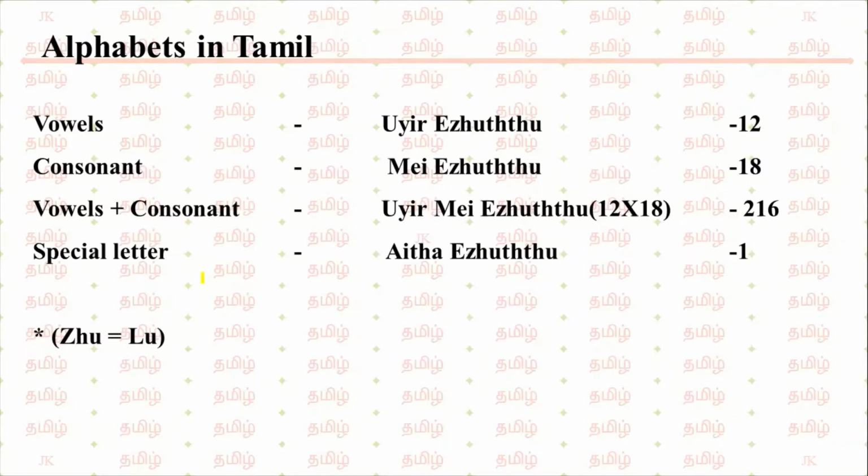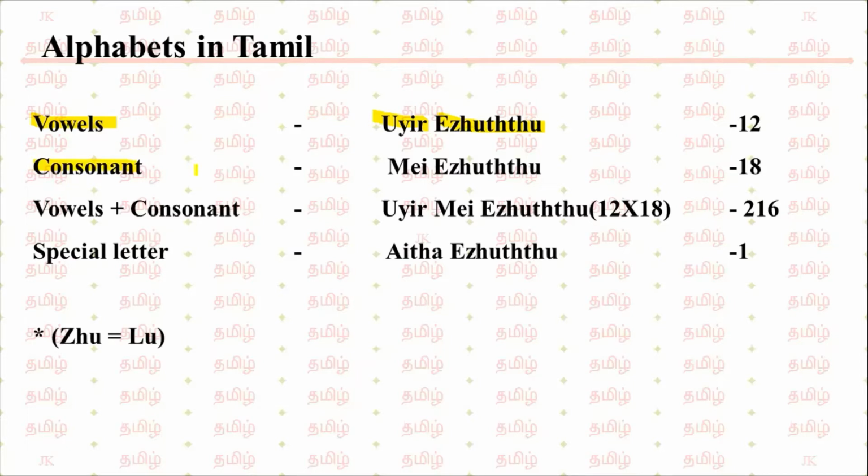Alphabets in Tamil. There are 247 letters in Tamil. They can be categorized as vowels, consonants, vowels plus consonants, and a special letter. Vowels. Vowels means உயிர் எழுத்துக்கள் in Tamil. உயிர் means soul. எழுத்து means letter. So there are 12 vowels in Tamil.